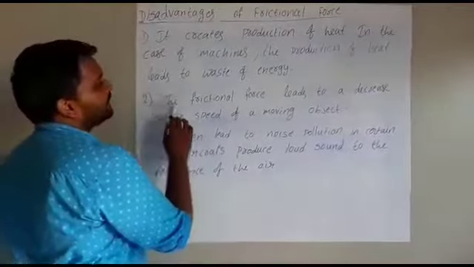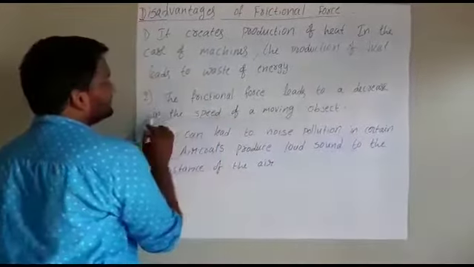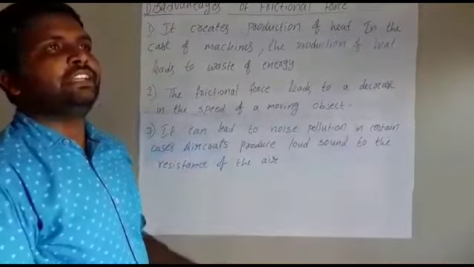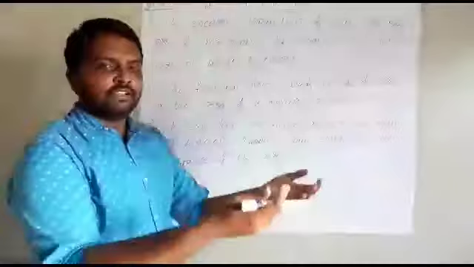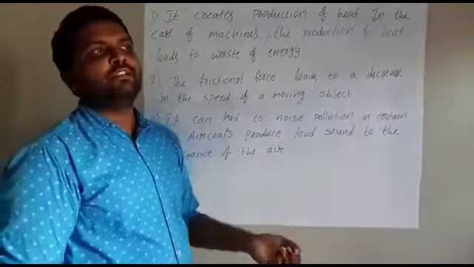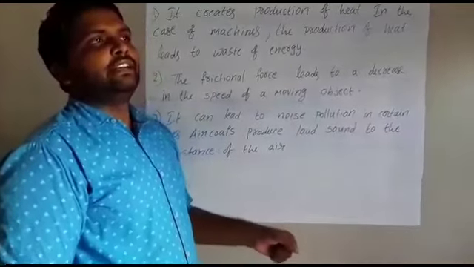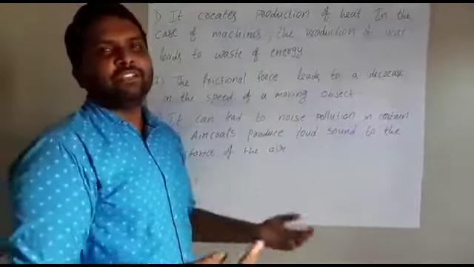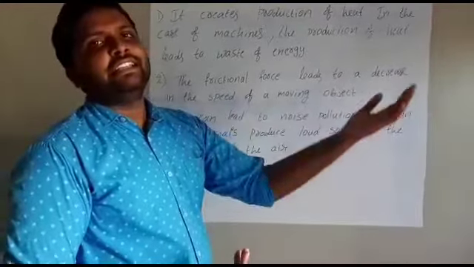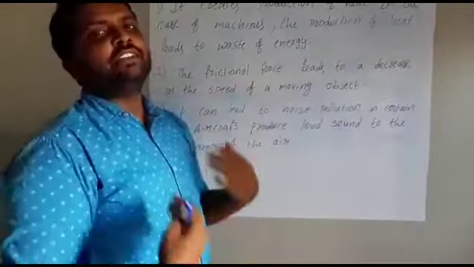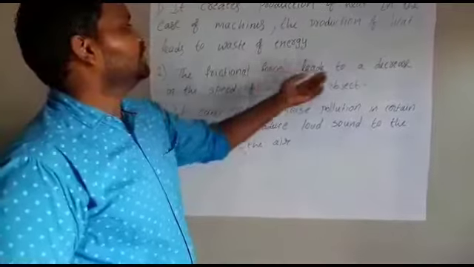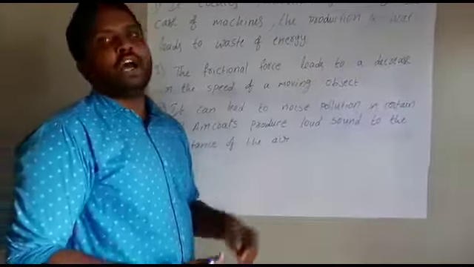And next, the frictional force leads to decrease in the speed of moving objects. If any object is moving very speedily, sometimes it will move slowly because of opposite friction. For example, now I am going on the bike very fast, but if air is coming very speedily, I can't go very fast because in the opposite direction the air is giving friction, so I can't move the bike very speedily. So the frictional force leads to decrease in the speed of moving objects.